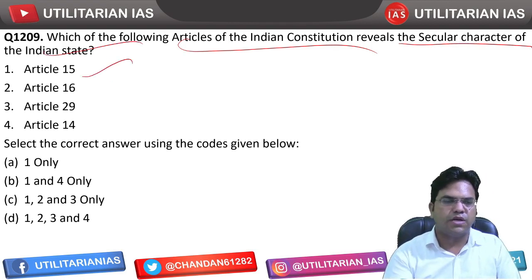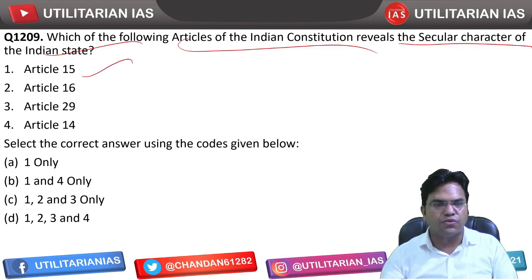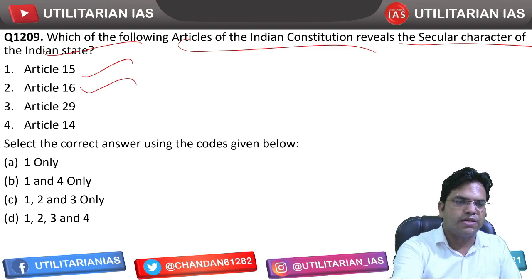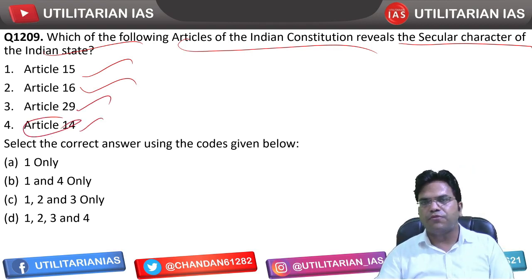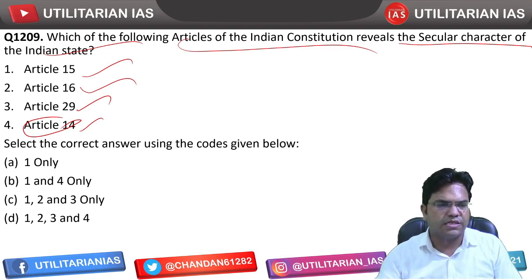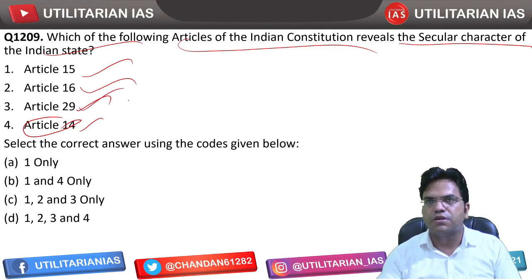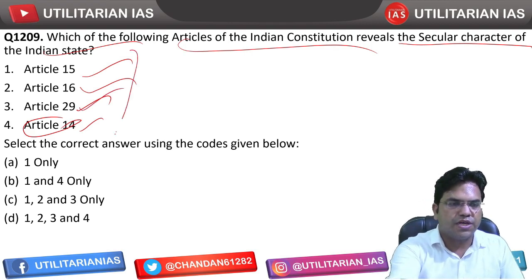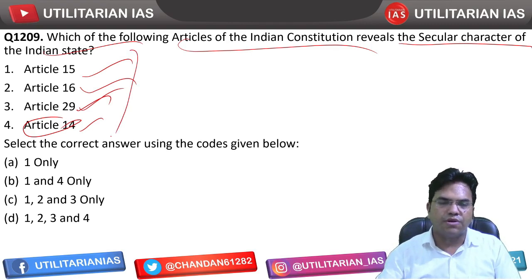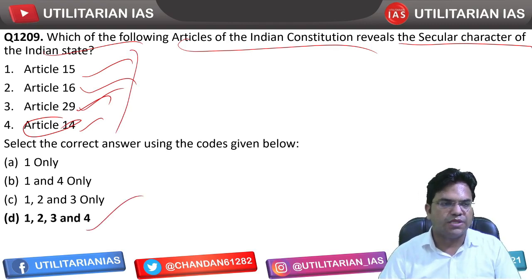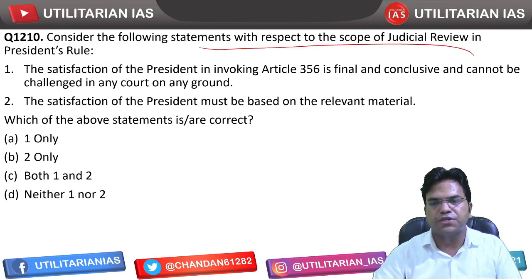Article 15 as well, discrimination on grounds of religion को रोकता है। Article 16 public matters में state को allowed नहीं है कि religious grounds पे discrimination कर सके। Article 29 and Article 14, EBL and EPL, equality before law irrespective of religion, race, ये सब चीज़ें, है ना। And Article 29 as well similarly cultural and educational rights को promote करता है। So all these 4 articles that are given here promote and reveal actually the secular character of Indian state, so D is going to be the right answer.